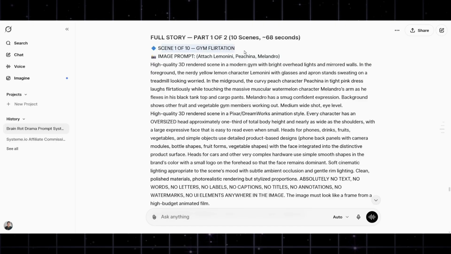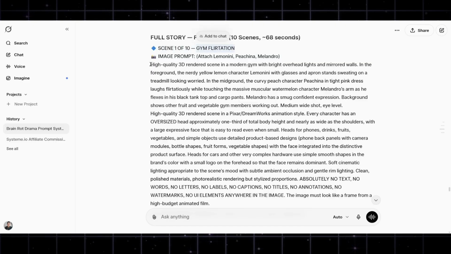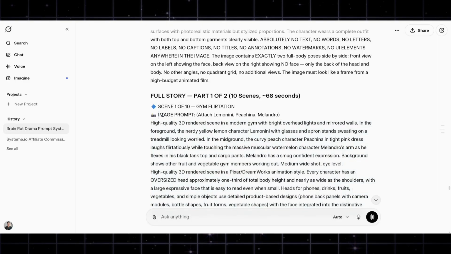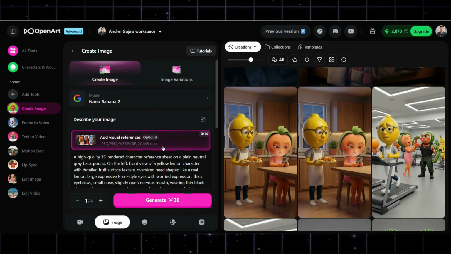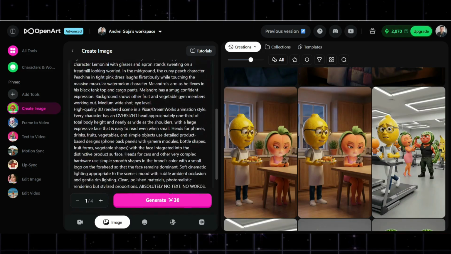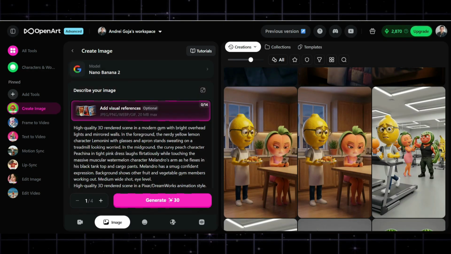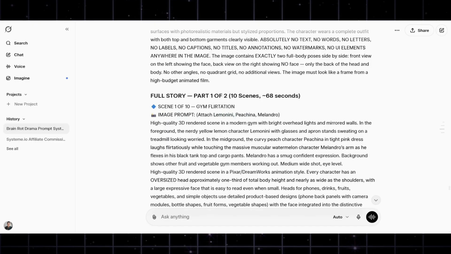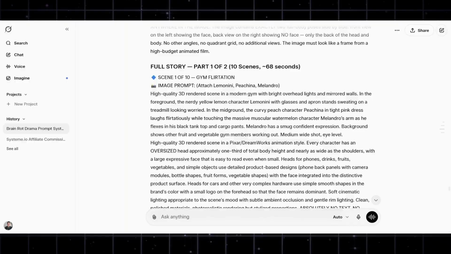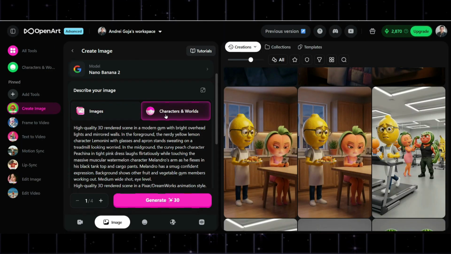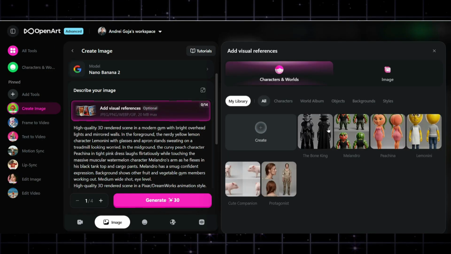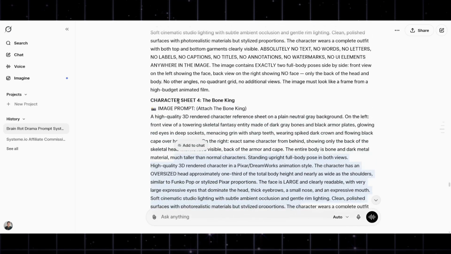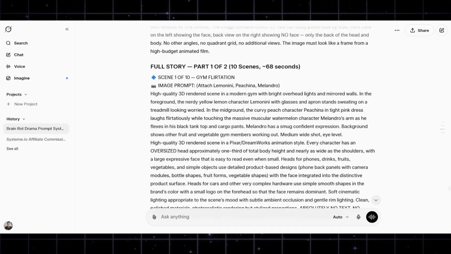So scene number 1, gym flirtation. We're going to copy this prompt and create an image from it, like it says here, it's an image prompt. We're going to paste this in, and very important, we have to attach Lemonini, Pecina, and Melandro, because these 3 characters will be part of this scene. Here we add characters, and you add the images you created earlier from the character sheets, and just add them here.